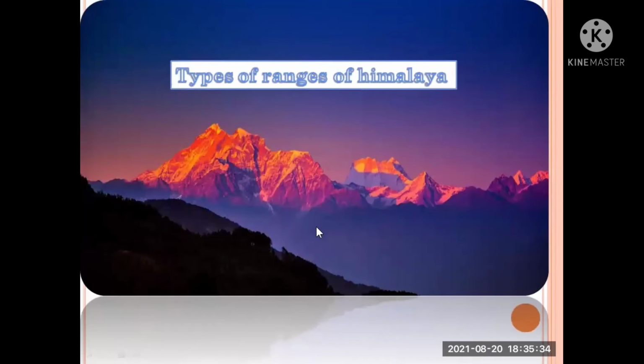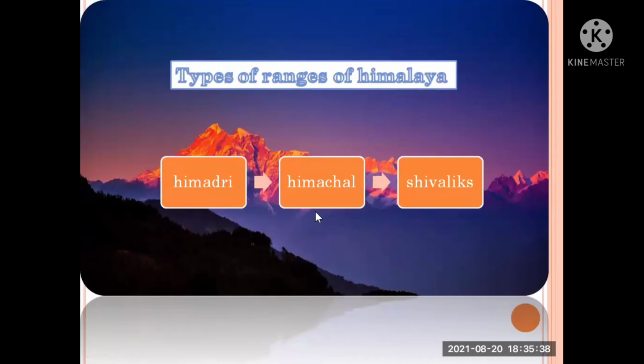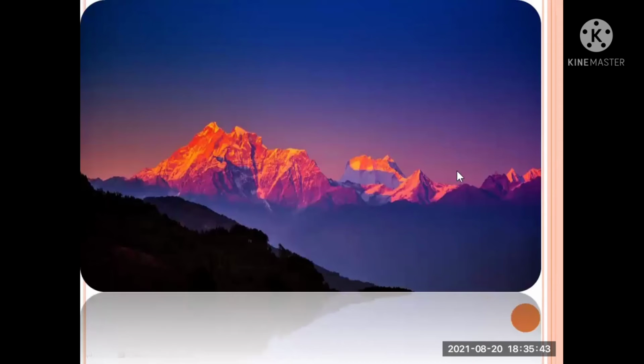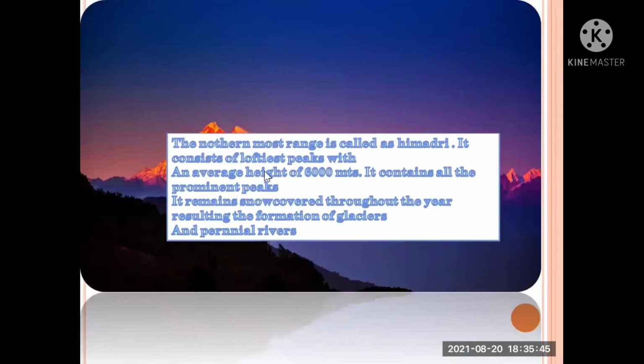Himalayan mountains. We will see in a PowerPoint manner. The types of ranges of the Himalayas are Himadri, Himachal, and Shivaliks. Let us learn about Himadri. Himadri is the northernmost range of the Himalayas. It consists of the loftiest peaks with an average height of 6,000 meters. It contains all the prominent peaks. It remains snow covered throughout the year, resulting in the formation of glaciers and perennial rivers.